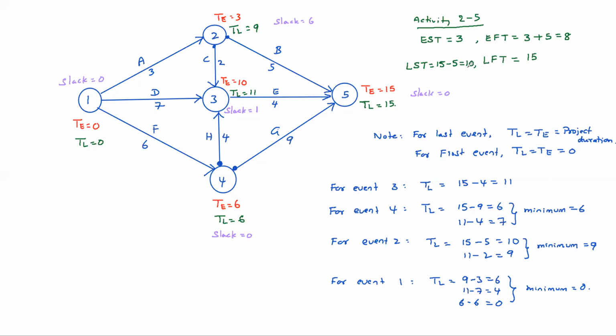Now you tell me for activity 2-3. Activity 2-3 is like this.